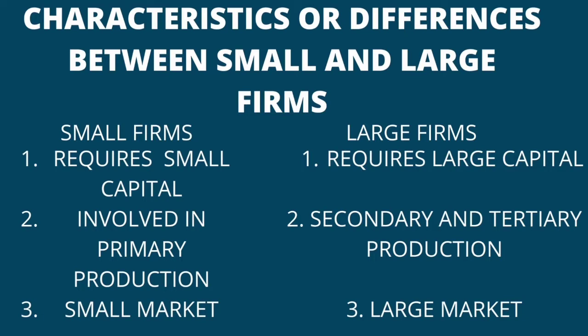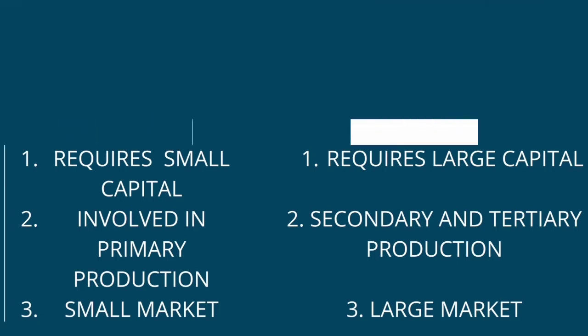Small firms require small capital, while large firms require large capital. 2. Small firms are mainly in primary production, while large firms are mainly involved in secondary and tertiary production. 3. Small firms require small markets due to low output of goods, while large firms require large markets because of the high output of goods they are producing.